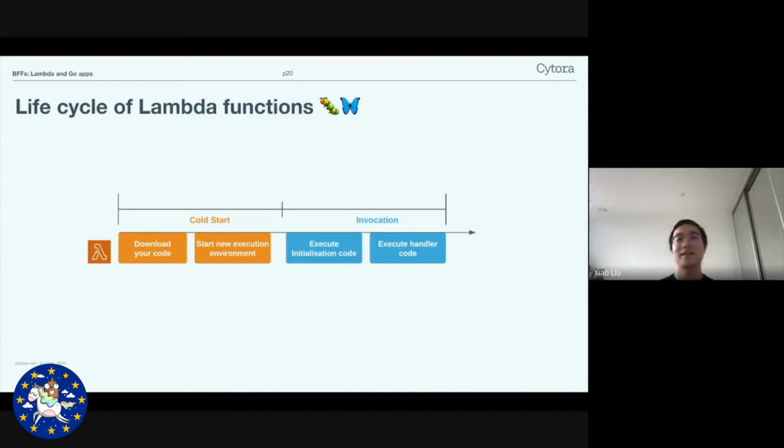The key takeaway here is that there is a cold start in AWS Lambda that may or may not affect your workflow. If you think a cold start might interrupt your workflow, one way to address that is to use provisioned concurrency. Provisioned concurrency is what Lambda offers to help you reduce the time in both cold start and invocation. For cold start, the environment setup will be done during the provisioning process rather than during the execution. And in invocation, it will always keep the function initialized, thus further reducing the time.